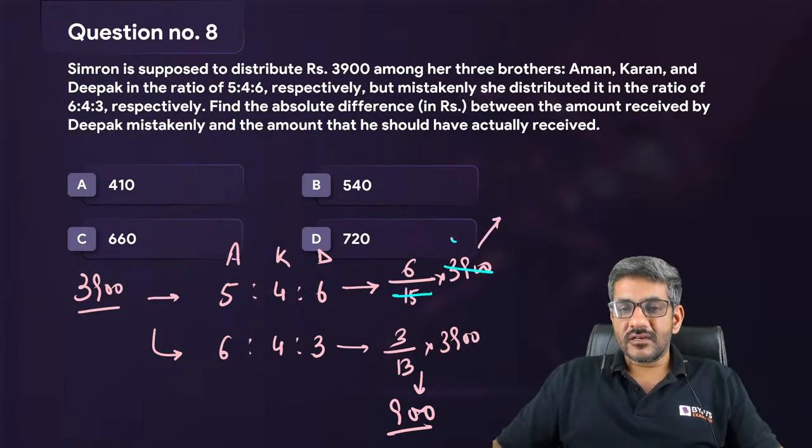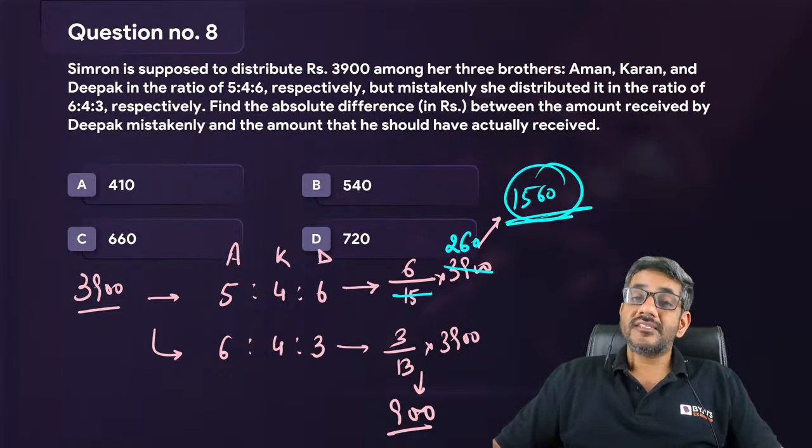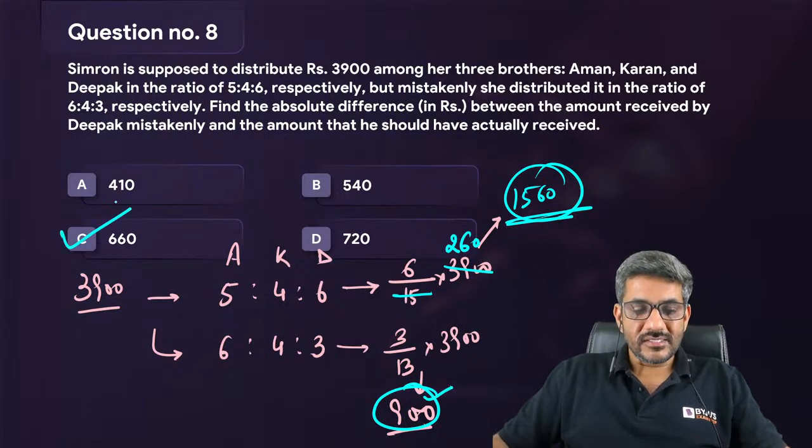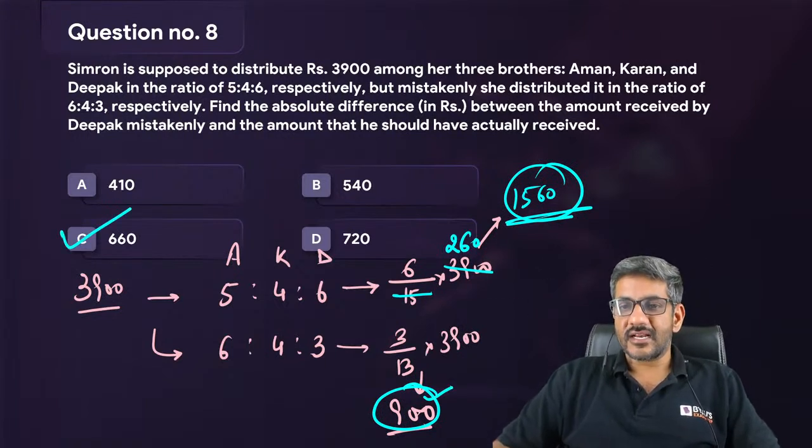900 और इस वैल्यू को निकालना है. 15 से कैंसिल आउट करता हूं. 15 2 जा, 15 6 जा, so it is 260, and 6 into 260 is 1560. 1560 mistakenly मिला. She should have got 900. The difference between the two is 660. So C option 660 is the right answer.